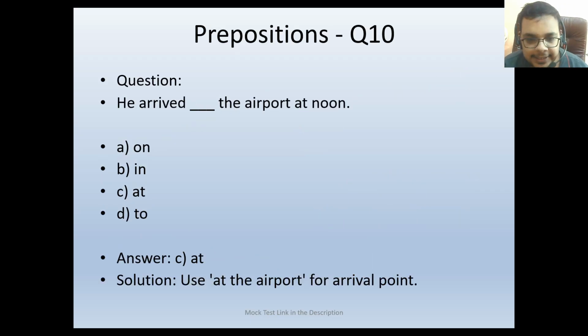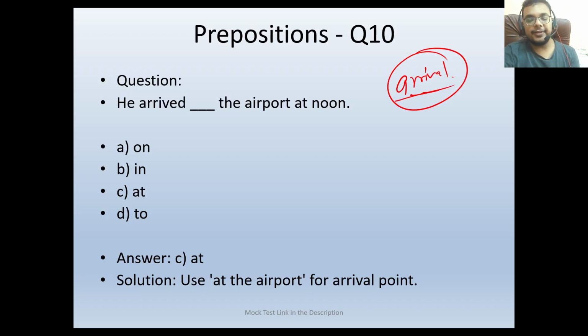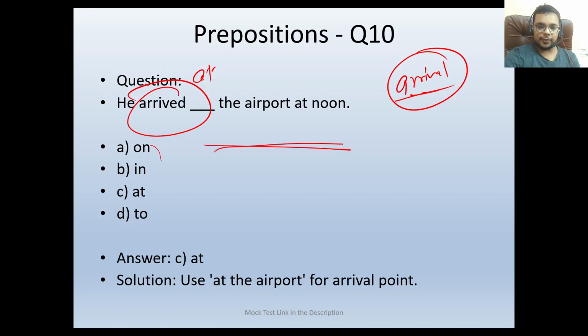Then there is: he arrived dash the airport at noon. Okay, now whenever we are talking about some arrival, this is the rule. When we are talking about arrival at a specific place, or for a particular thing, we use at. So he arrived at, because we are using here the term arrived. Okay, then it would be at. So he arrived at the airport at noon. So for an arrival point we always use at.